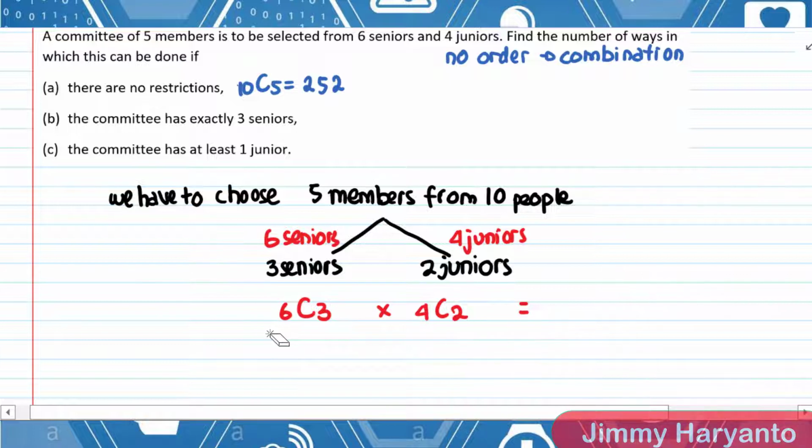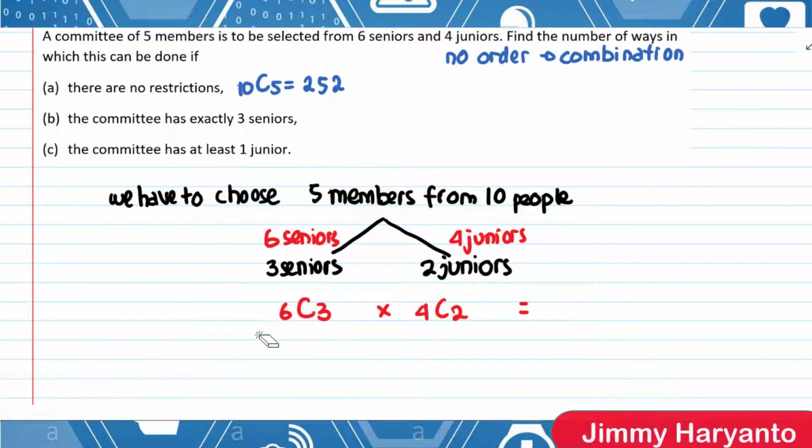Why? Because the question says you have to choose 5 members. At this point, you already chose 3, but not 5. That means you are not finished. You have to finish it until you have these 5 members. So if you are not finished doing the task, that means you have to multiply. Okay, let's multiply using the calculator.